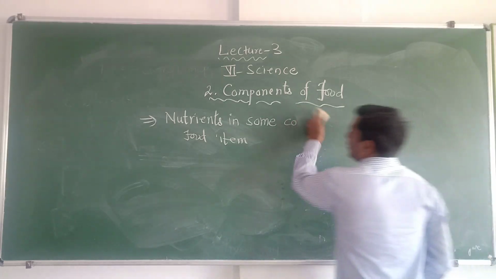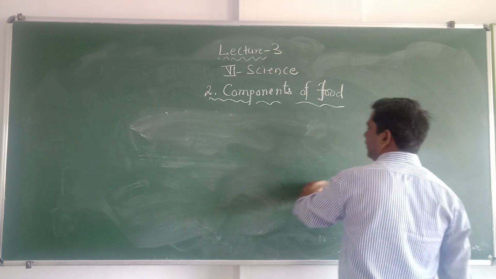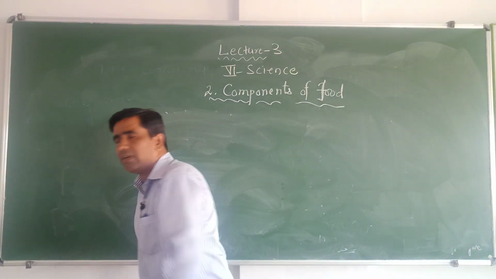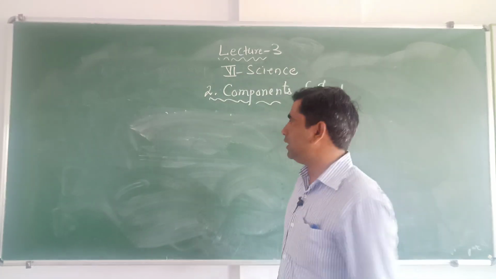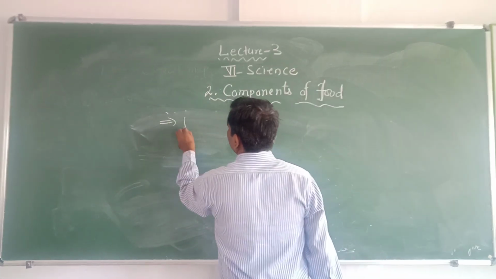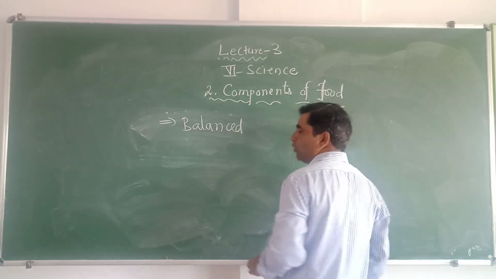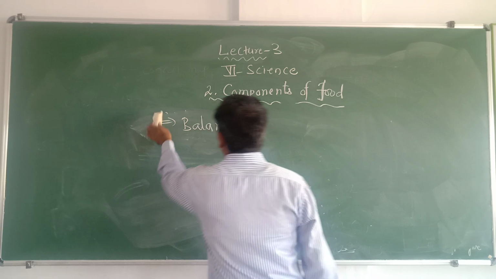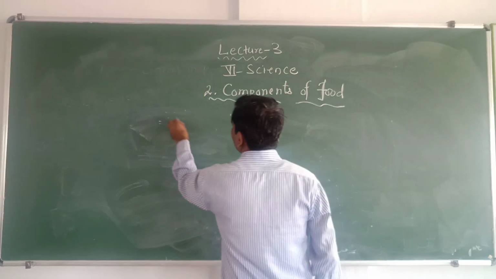Next part is our balanced diet. We don't eat only a single type of food. Our meals are made up of different food items in different quantities. So that makes a balanced diet. Before going to balanced diet, let us discuss some of the food items which we have discussed.